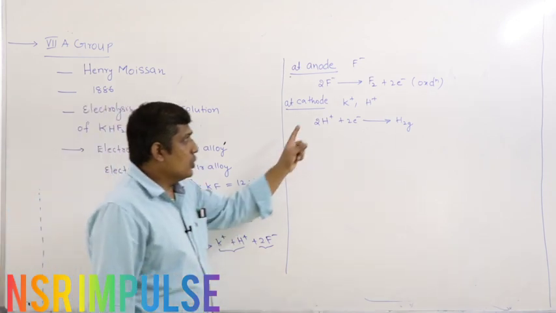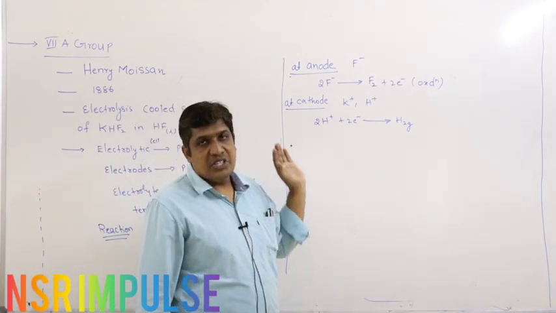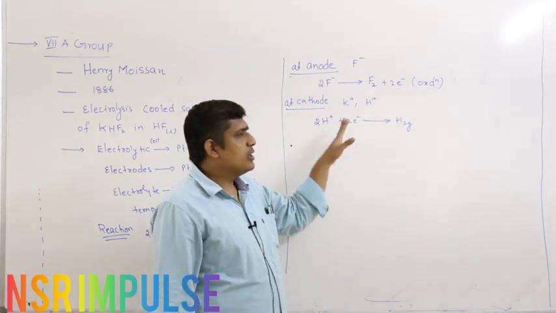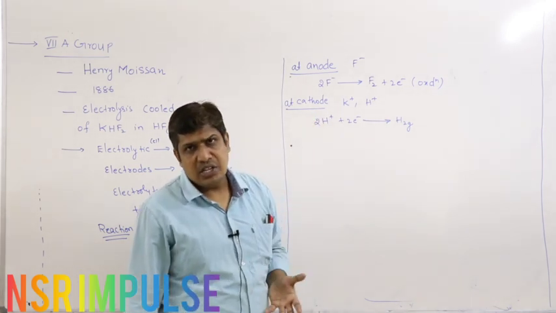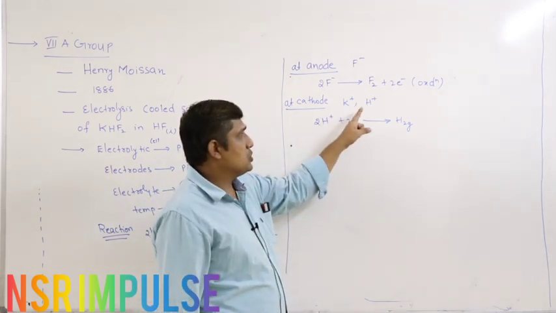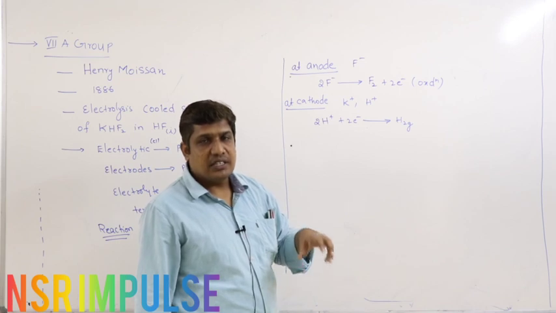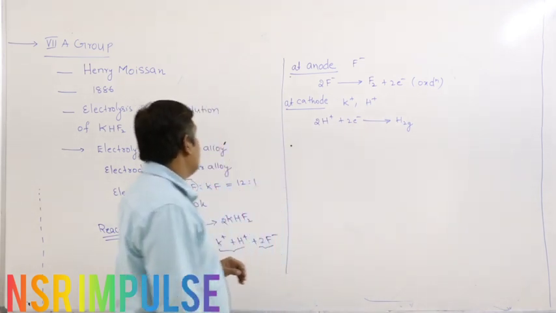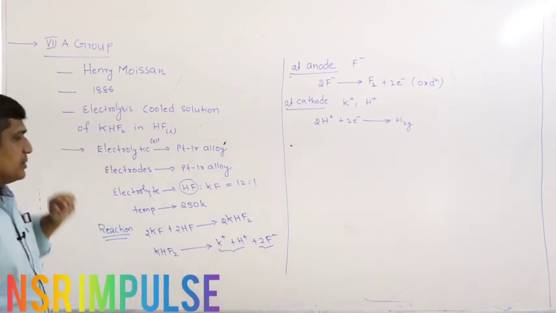If you have two cations, then one of them will be discharged, and the other remains in the solution. That depends upon discharge potential. All those things we will study in electrochemistry. Between these two, H plus has a lower discharge potential, requires less energy, therefore it is released first. So this is about Moissan's method.